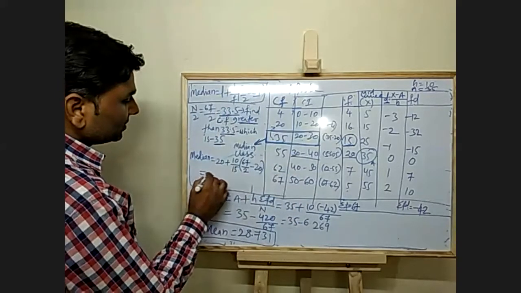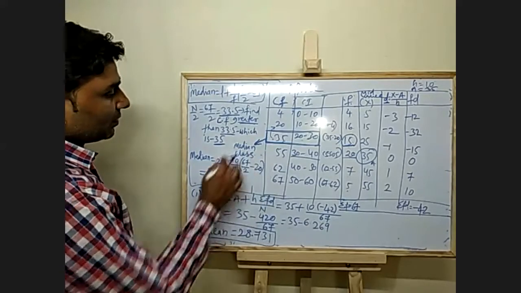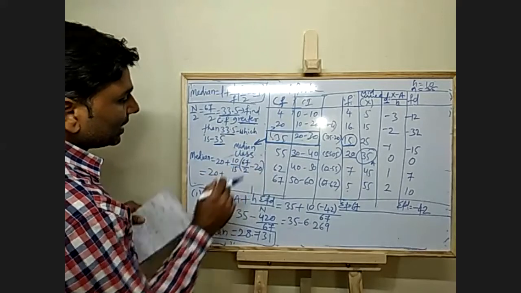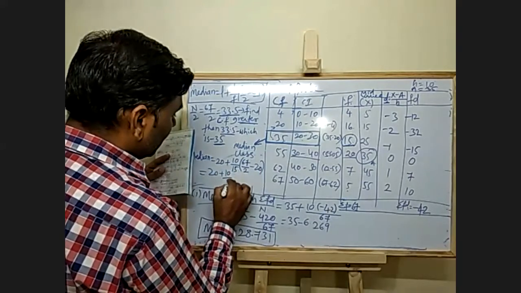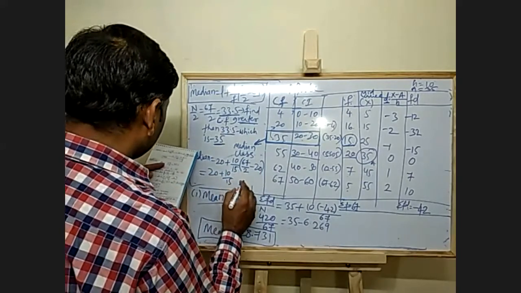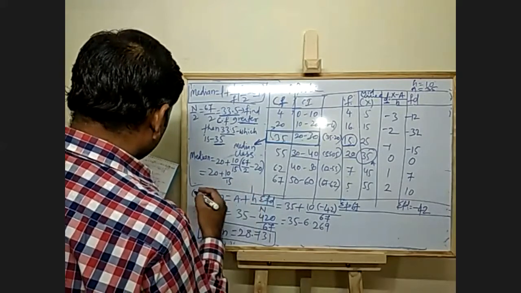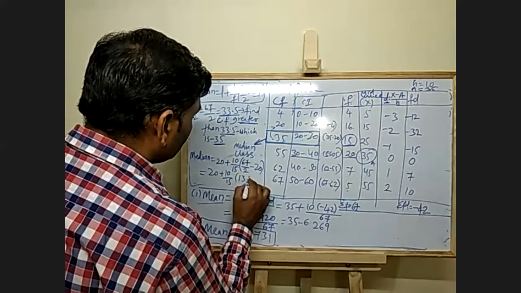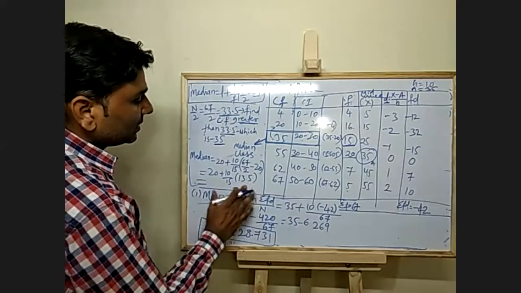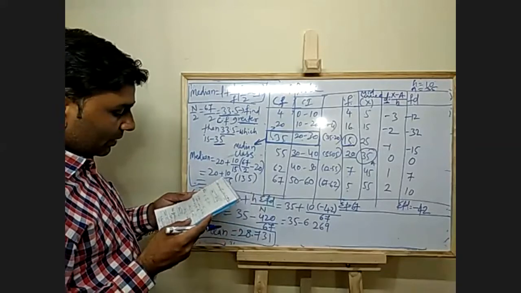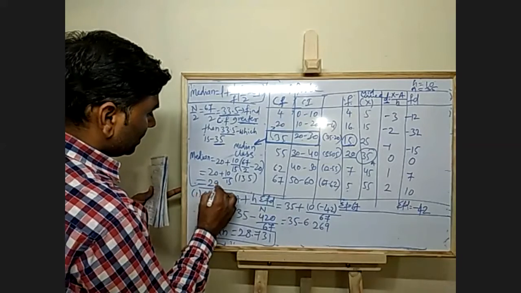Now you just solve this: 20 plus 10 divided by 15, in the bracket 33.5 minus 20, say 13.5. So you will get median around 29.